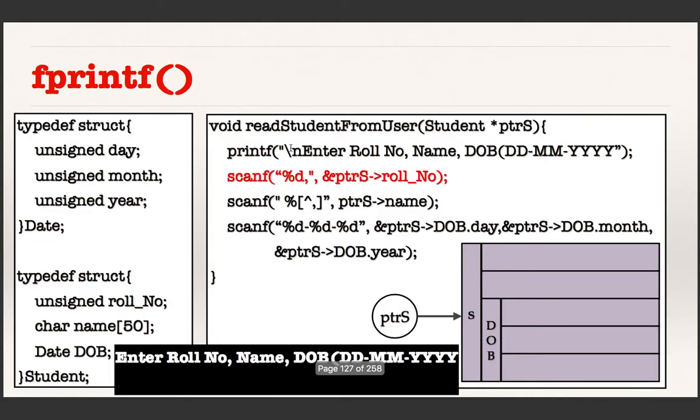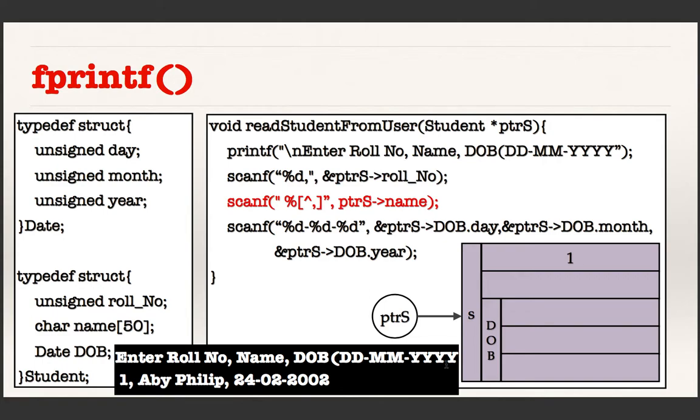It prints this message on the screen: enter roll number, comma, name, comma, date of birth. That is the day, month, and year must have a hyphen in between these, and commas must be used to separate the different fields. Suppose you enter 1, comma, AB Philip, comma, 24 hyphen 2 hyphen 2002. What happened is I have read one number. What is the first number? 1. Into which field? Into the roll number field. So I am passing the address of roll number, and 1 is taken into the first field.